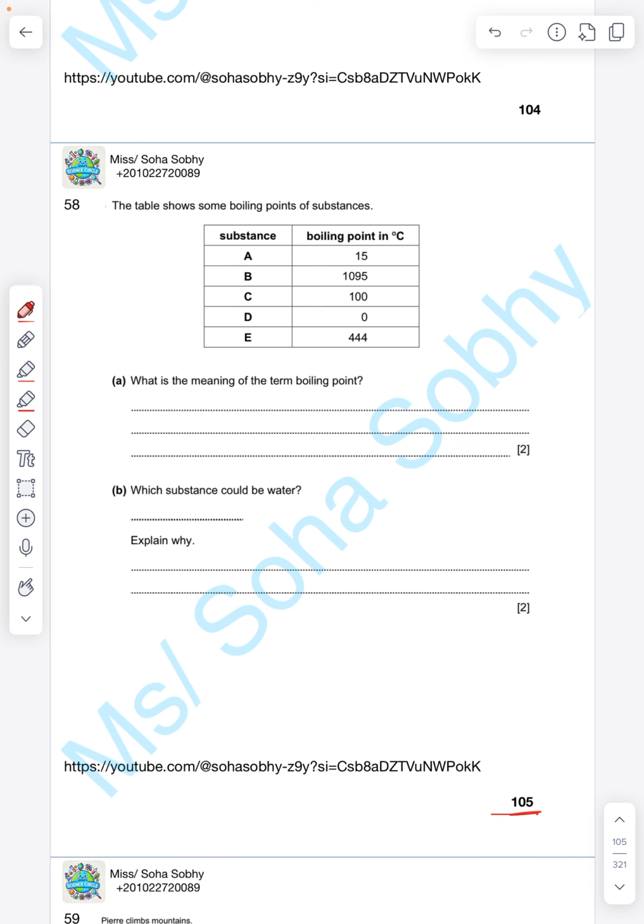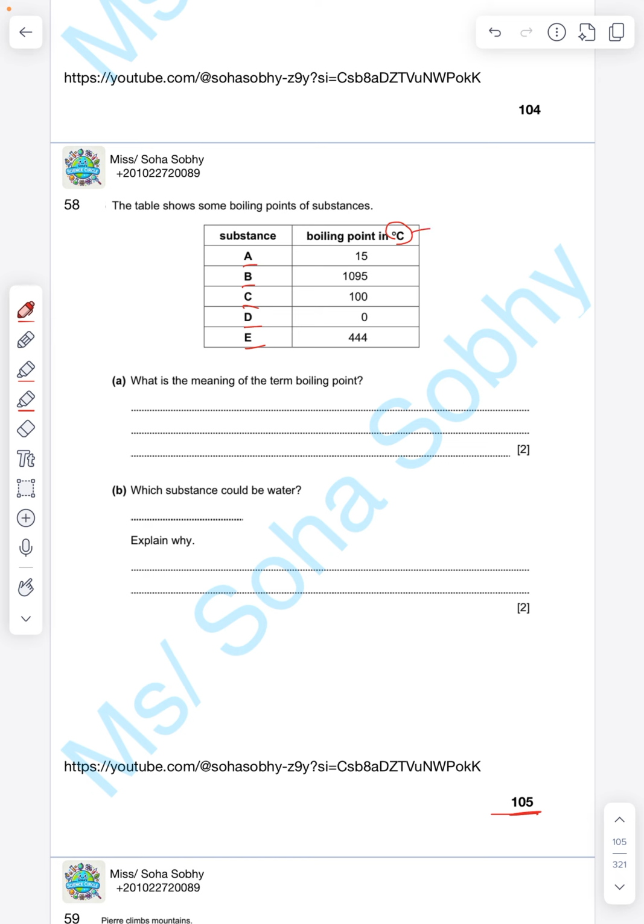Let's start with page 105. The table shows some boiling points of substances. You have 1, 2, 3, 4, 5 substances with their unique boiling points. And as you can see, we wrote the unit here for the temperature.